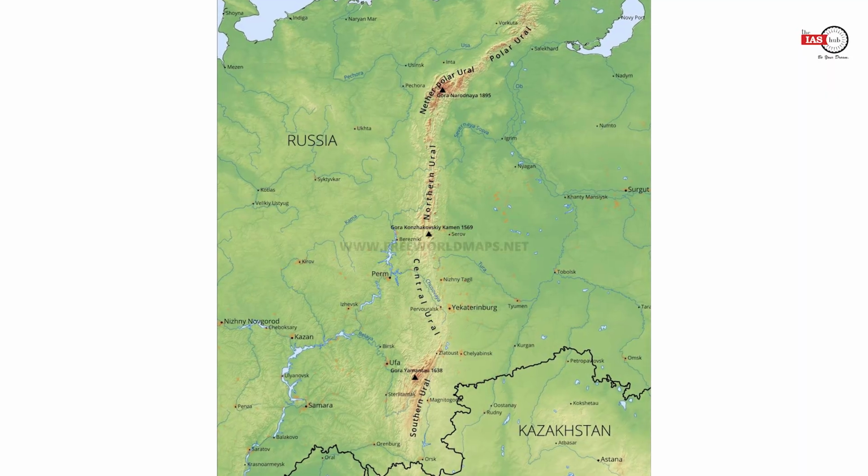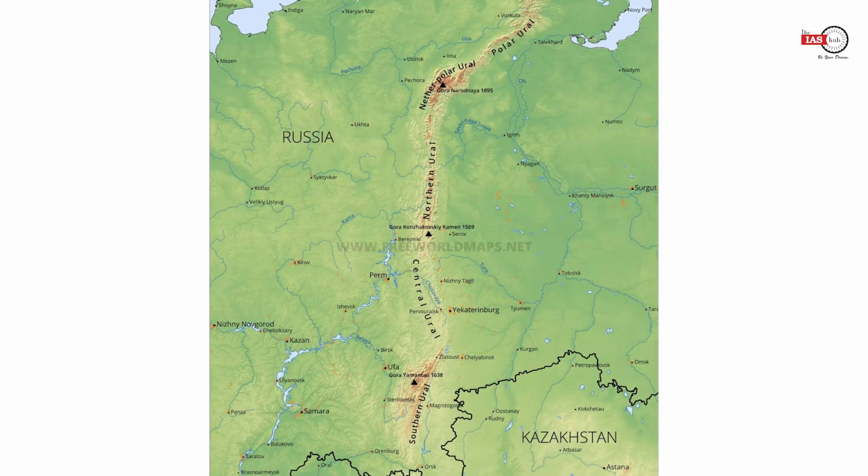But there are also mountains formed because of the collision of continent and continent. The best example is the Urals. लेकिन Ural mountains की height आज भी increase नहीं होती, लेकिन Himalayan mountain की height keeps on increasing. Why? Again, to understand this, you have to go back 250 million years.